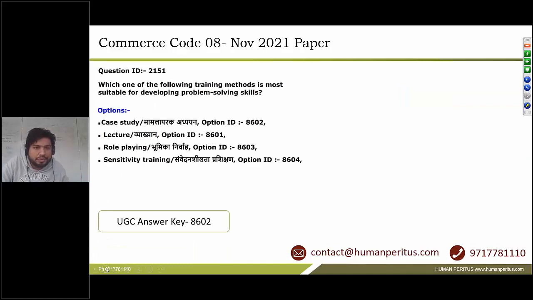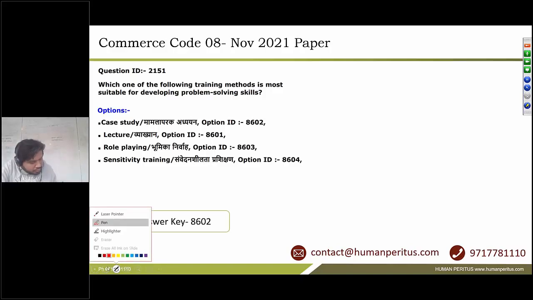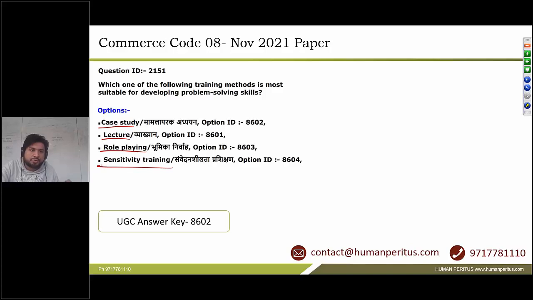Okay, so the next question to discuss is, which one of the following training methods is most suitable for developing problem solving skills? So there are four options: case studies, lectures, role playing, and sensitivity training. Most of the students have doubt between options A and C. So the correct answer is case study.